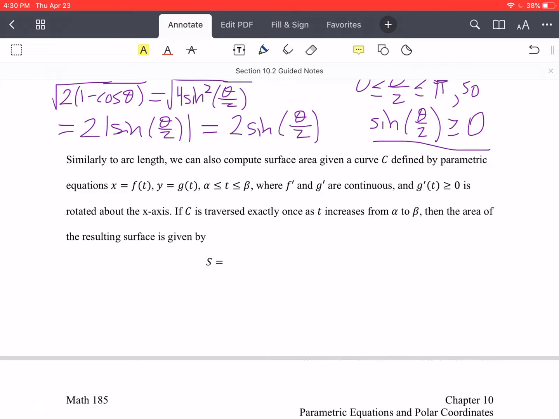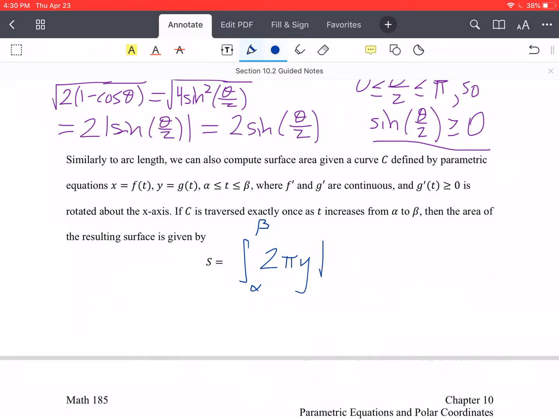If C is traversed exactly once as t increases from alpha to beta, then the area of the resulting surface is given by S equals the integral from alpha to beta of 2 pi y times basically the arc length.